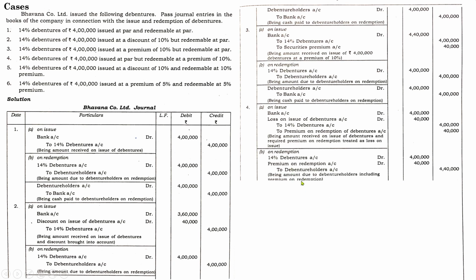If you are following this, there is another entry also, debenture holders account debit to bank. Usually we are going to discuss the same case. You can either follow this one or you can finish the entry by to bank.